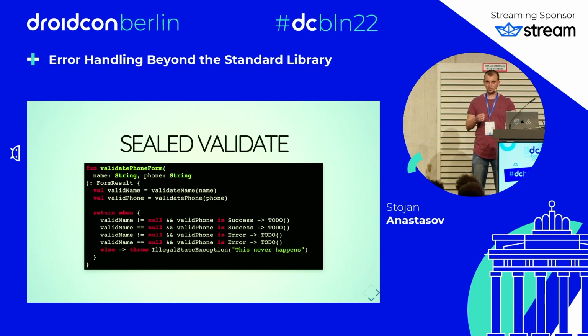And then we can do a when check that is successful if the valid name is not null and the valid phone is a success. And then we can construct our form result from there. We also need to handle all the possible failures where one or both of these validations fail. And then we also need to add this illegal state exception, which never happens, but we want to make the compiler happy. We would do a similar function for email validation.